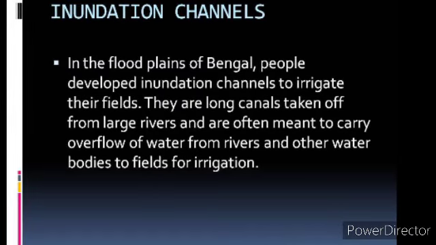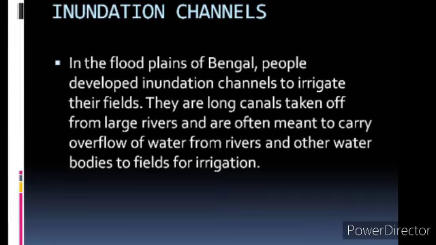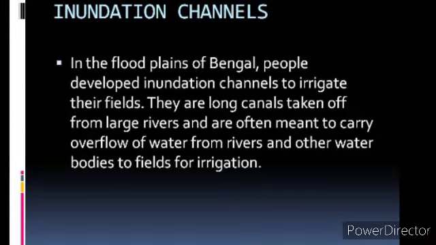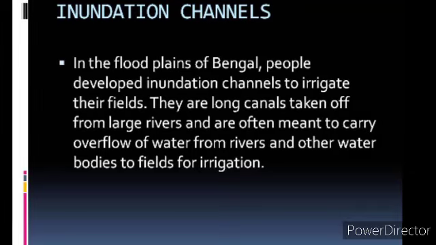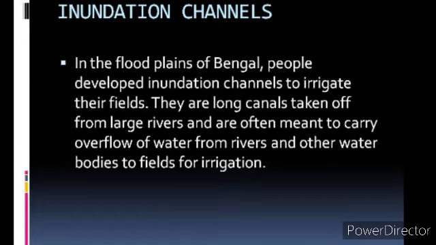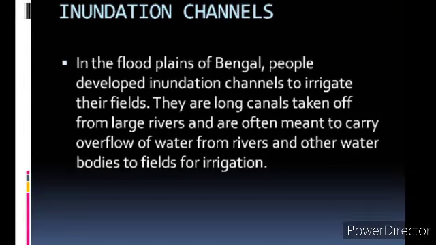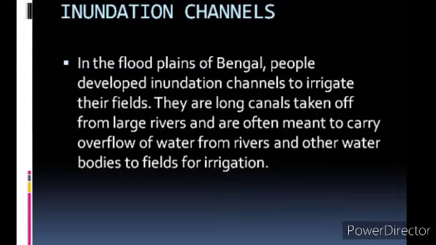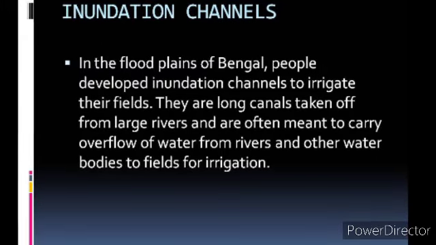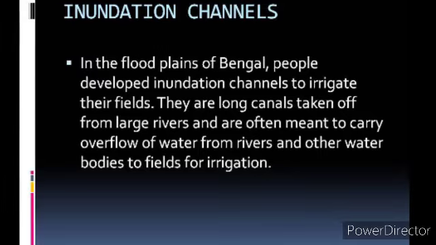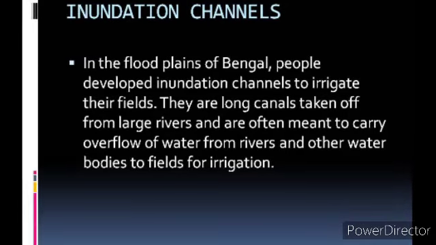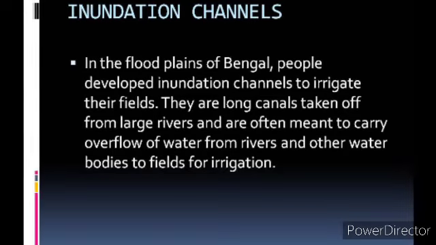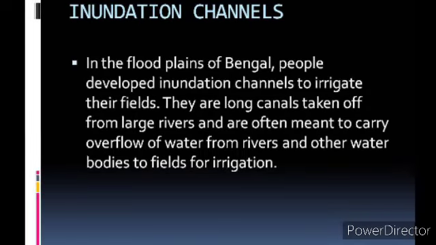Inundation channels are usually found in the floodplains of Bengal. So in the floodplains of Bengal, people developed inundation channels to irrigate their fields. These are channels to take off water from large rivers and are often meant to carry the overflow of water from rivers and other water bodies to fields. So when these channels are built, the flood water, when the river overflows, will not spread through all areas.